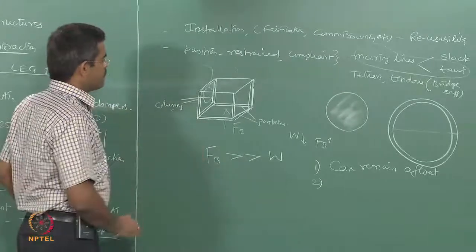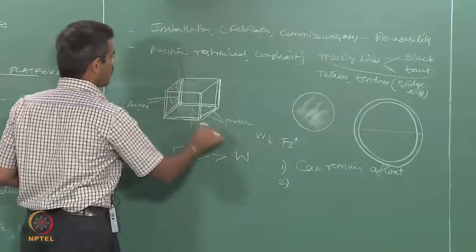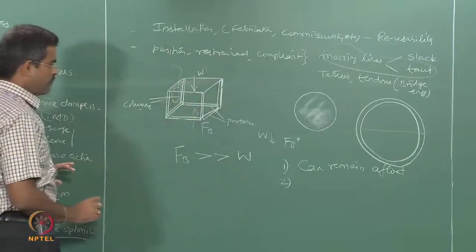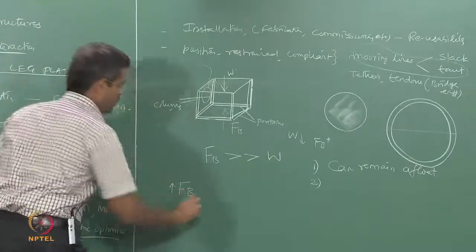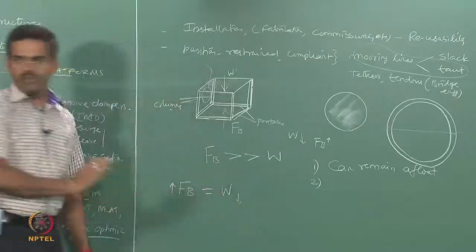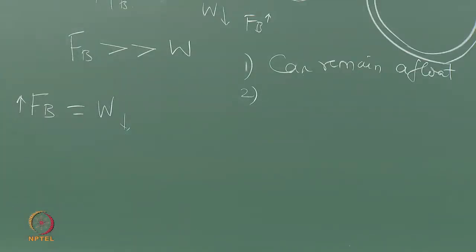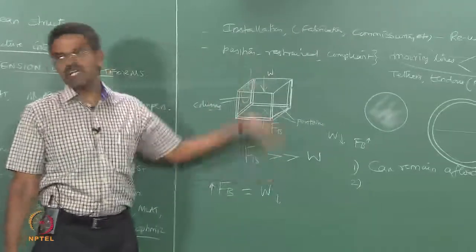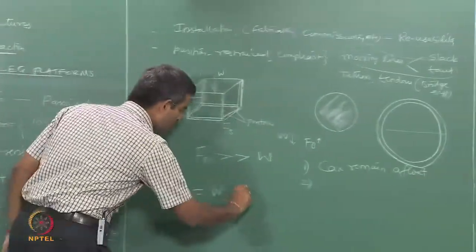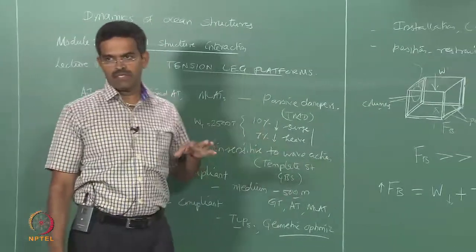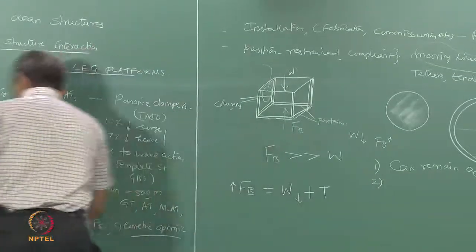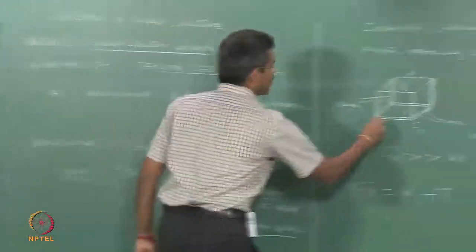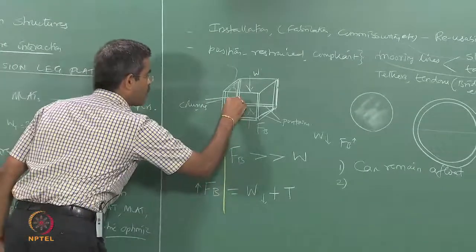Now when you look at the whole equation of equilibrium, the whole platform will have its weight acting as W. Since Fb acting upward and W acting downward need to be equal for it to remain in equilibrium, otherwise the system will always have a tendency to push up, there should be something which brings it down. That was nothing but T, which is called the axial tension in the tethers. So now I have to put a cable or a tendon or a tether or a taut mooring line to all the columns